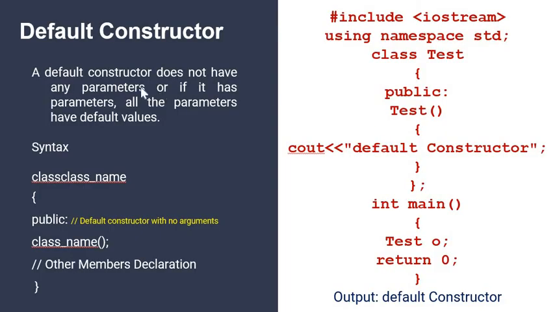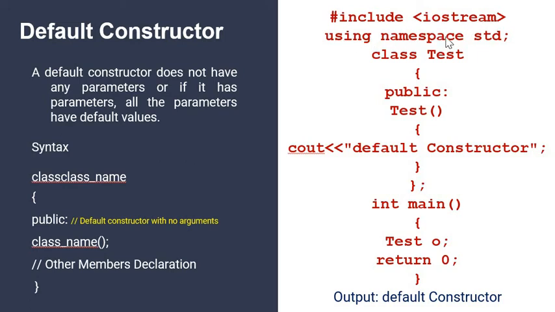So first we will discuss the default constructor. A default constructor does not have any parameter, or if it has parameters, all the parameters have default values. You can see the syntax of the default constructor, and I have shown here a program using a default constructor. First we have included the iostream header file.